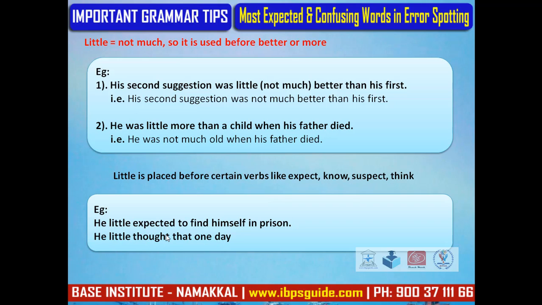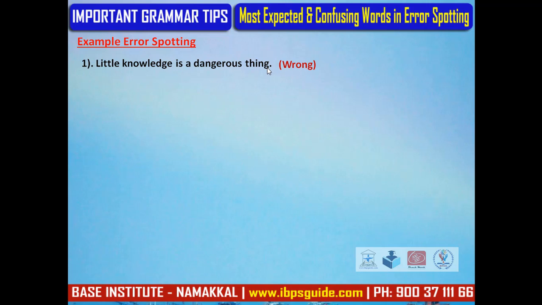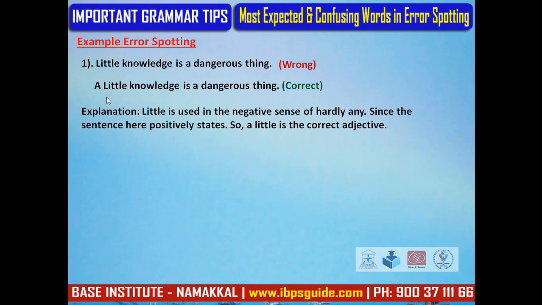We shall see some error spotting. Little knowledge is a dangerous thing. It is wrong. Actually, a little knowledge is a dangerous thing is the correct form. Little is used in the negative sense of hardly any. Since the sentence here positively states, a little is the correct adjective. So, a little knowledge is a dangerous thing is the correct sentence.